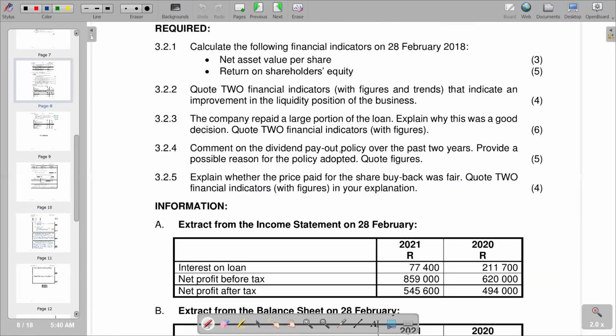2.3 for the dividend payout policy over the past 2 years, provide the possible reason for the policy adopted, quote figures.